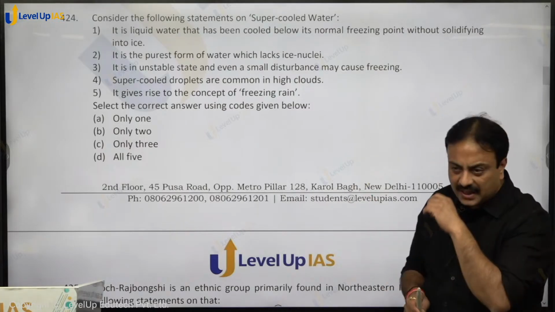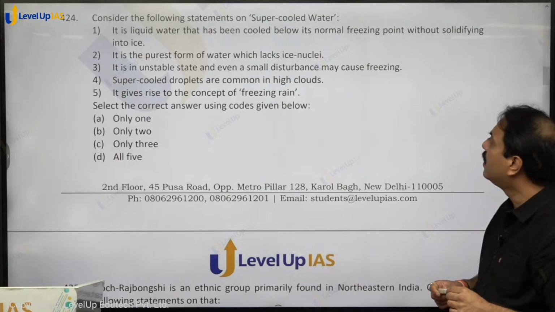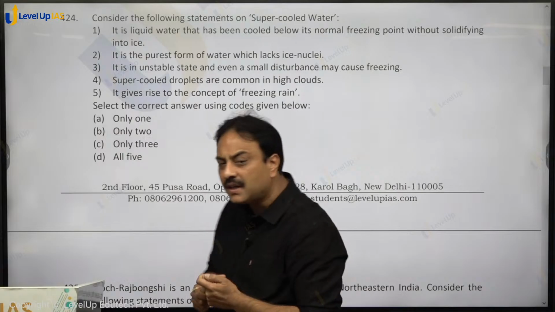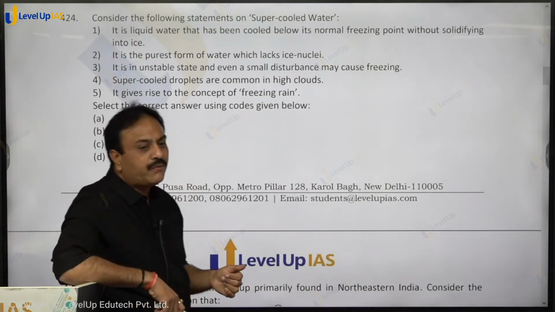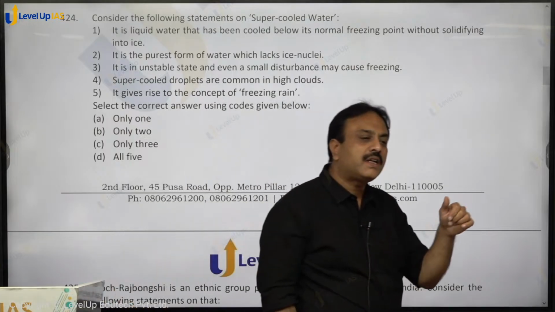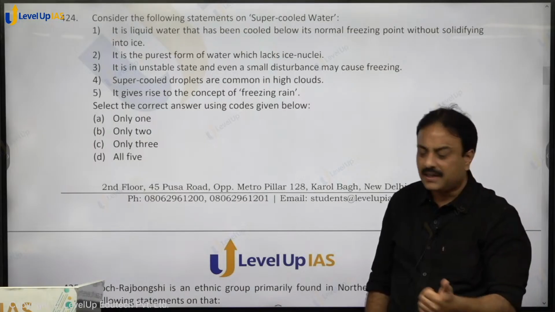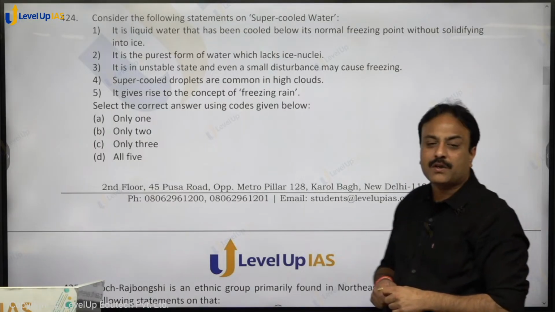Consider the statements on that. It is a liquid water that has been cooled below its normal freezing point without solidifying into ice. That is the definition of supercooled water. It is the purest form of water which lacks ice nuclei. If ice nuclei are there, freezing happens, right? It is correct. It is an unstable state and even a small disturbance may cause freezing.